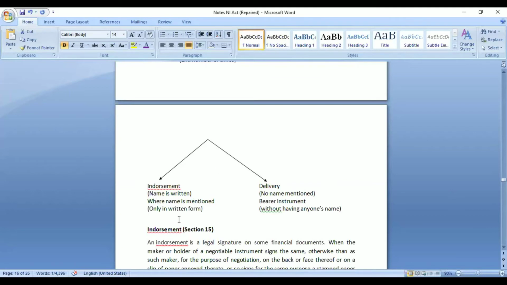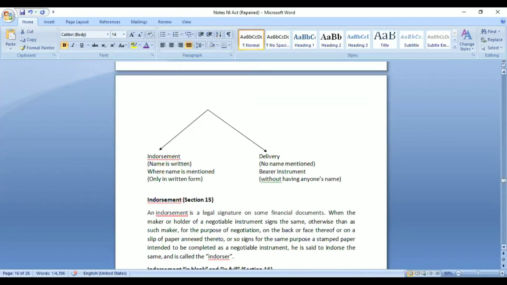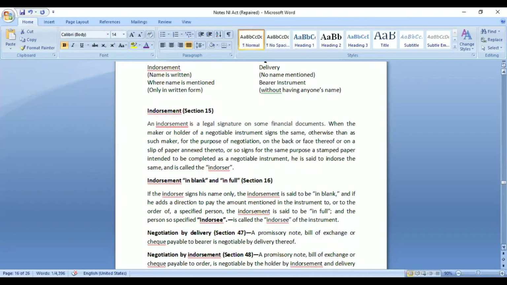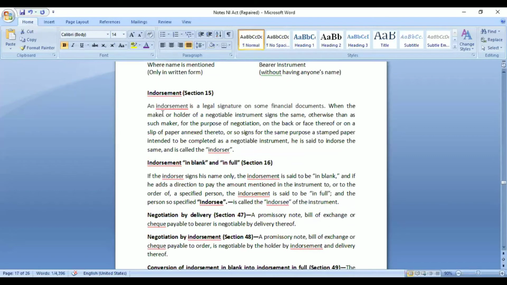So in those cases, if we want to transfer it to someone else, we will have to put our signature, maybe mention the name of the person to whom we want to transfer it, and then the process will be done. So it would be endorsement when a name is written. And what is delivery? When the name of any person is not written, it is a bearer instrument, then we can just deliver it to the person to whom we want to transfer it, and negotiation will complete.